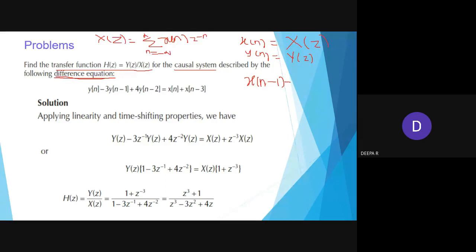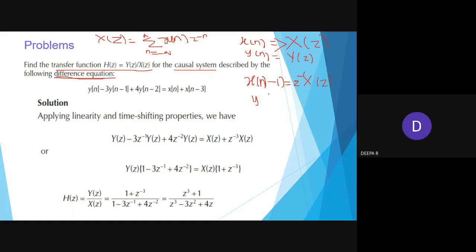Okay students, can you hear me? x(n) in the z transform we write x(z). If it is y(n), you will be writing it as y(z). So here x(n minus 1): what I know is x(n) is x(z), and for minus 1, I will be representing it as z power minus 1 x(z).